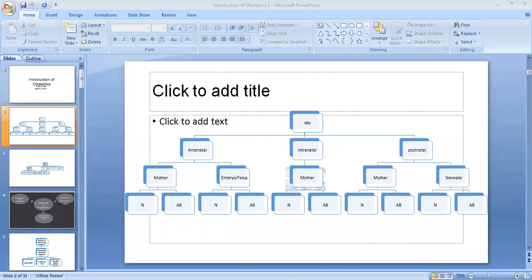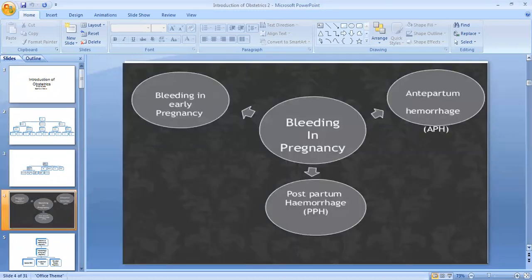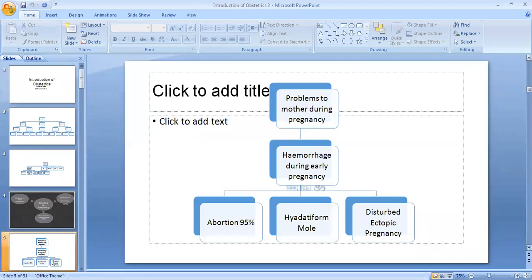Okay, so we are seeing the mother part of it: bleeding in early pregnancy, postpartum hemorrhage and antepartum hemorrhage. What are the problems to the mother during pregnancy? It may be hemorrhage, which is about 95%.